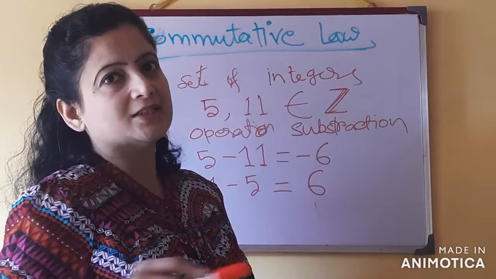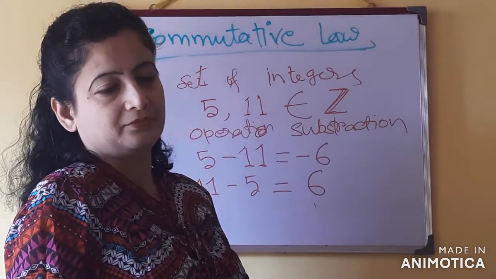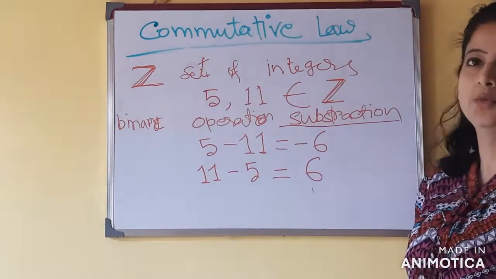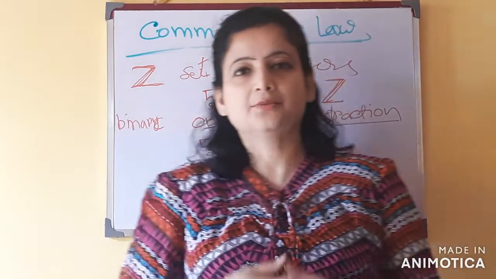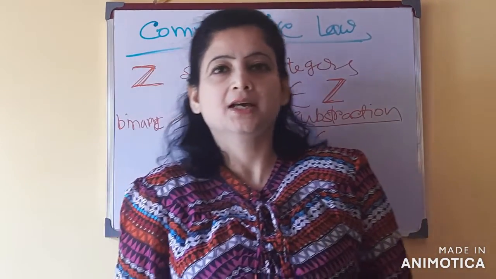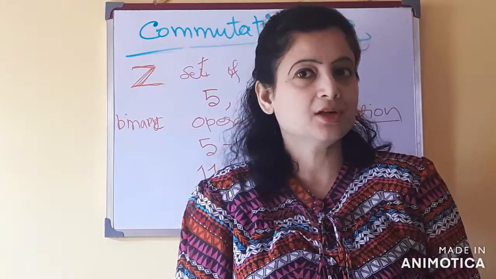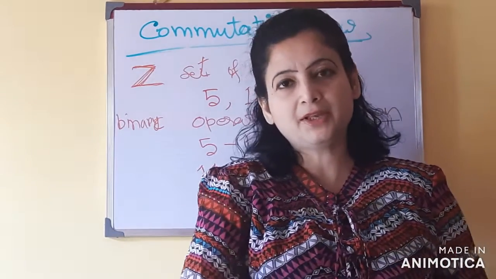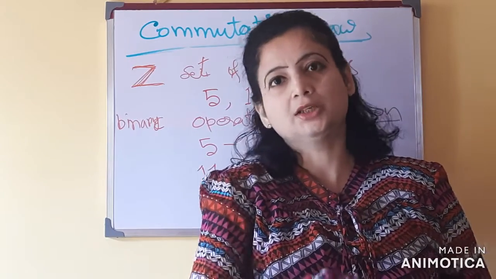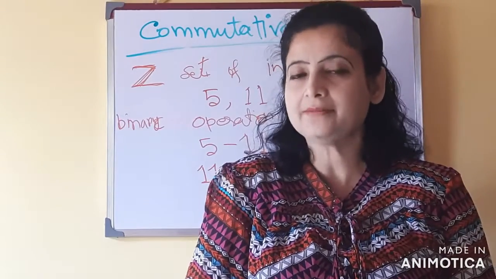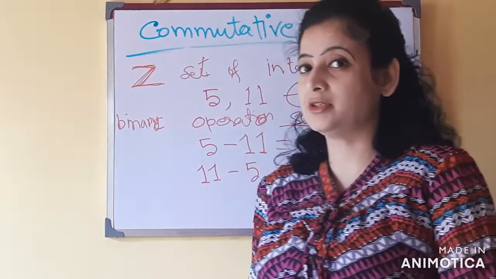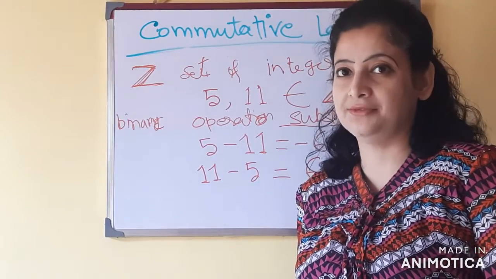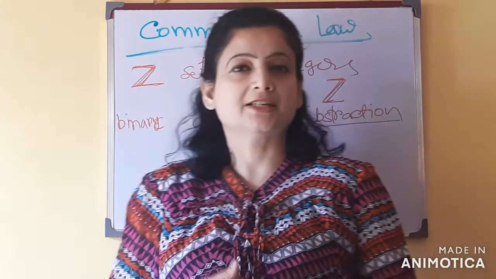So the result is not the same. This is the way we can say whether a binary operation is commutative or not. So we are seeing here that multiplication is commutative when the set is the set of integers, and subtraction is not commutative when the set is the set of integers.